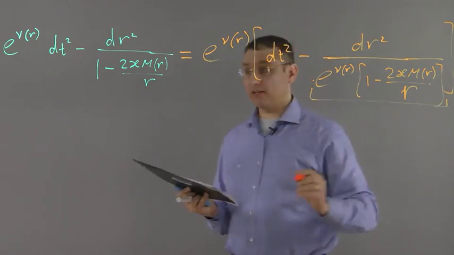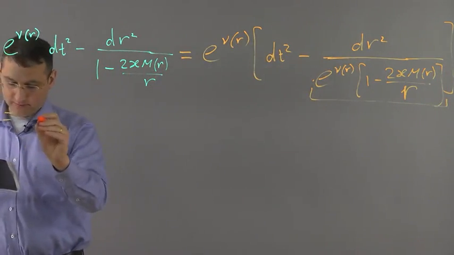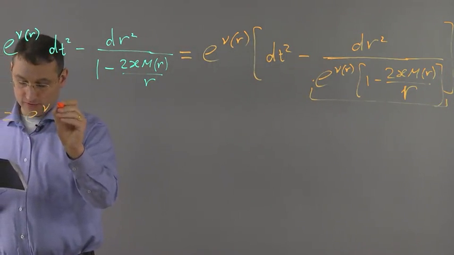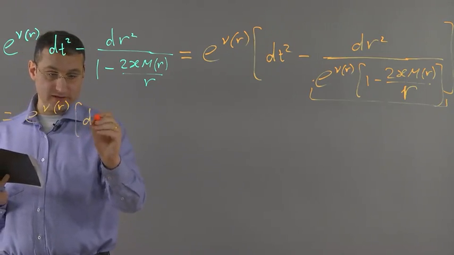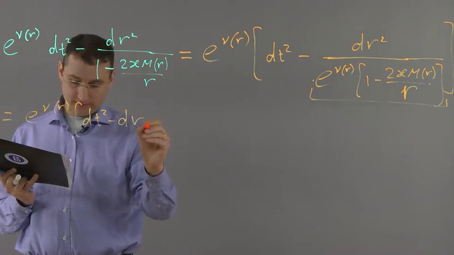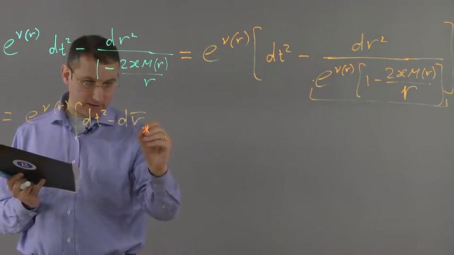So we represent this as follows: exponent of nu of R times dt squared minus dr bar star squared.